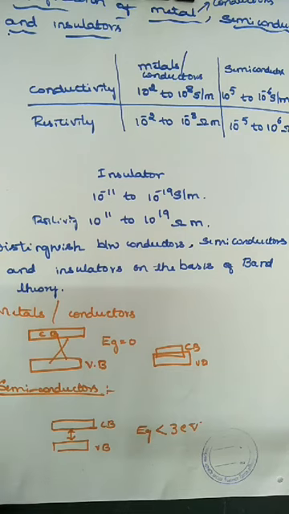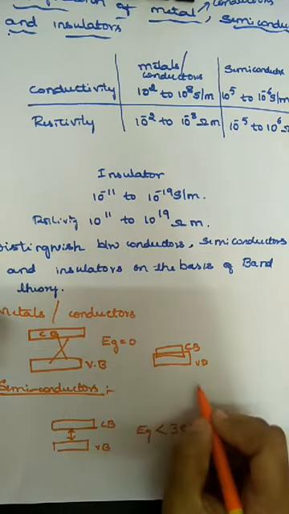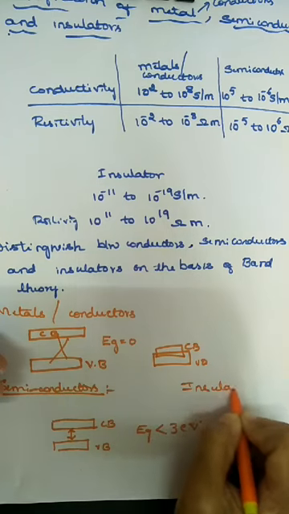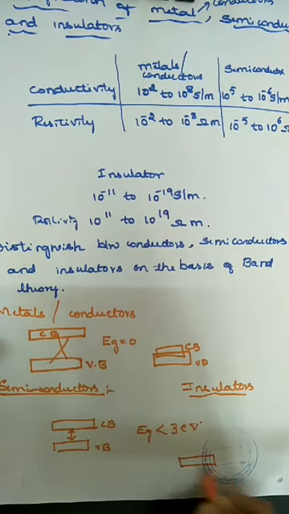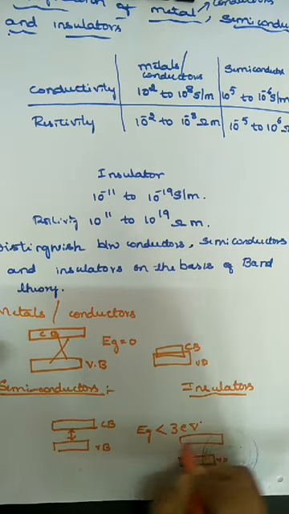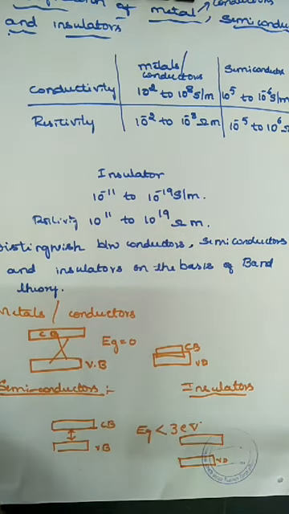So next, the insulator. In an insulator, again there is a valence band and this is the conduction band. The valence band and conduction band are separated by a large energy gap. In a semiconductor it is a small energy gap, less than 3 electron volt, and here it is a large energy gap.